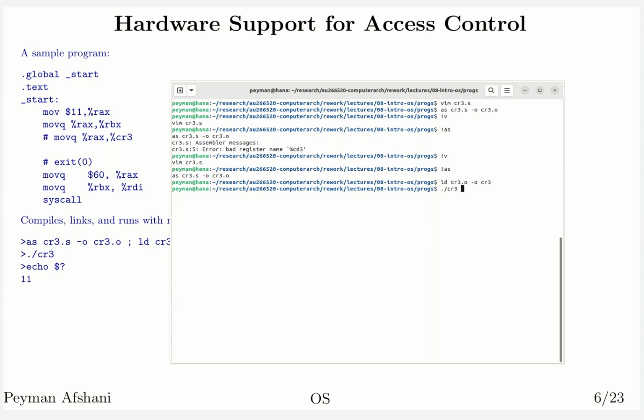And now the question is, what happens if I run it? If I run it, I get a segmentation fault. In other words, the program doesn't run and it is killed by the operating system. And the interesting point here is that there is no way to run this program.